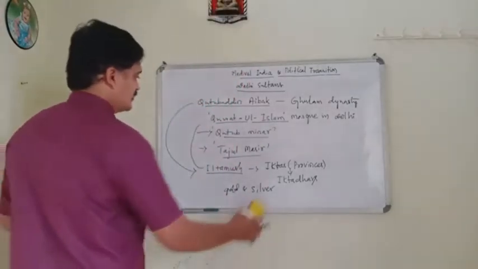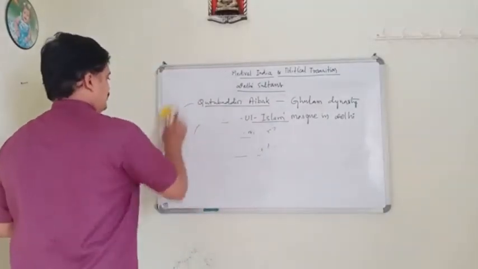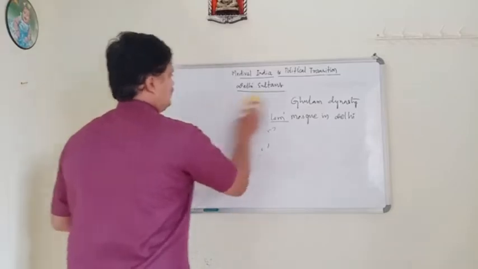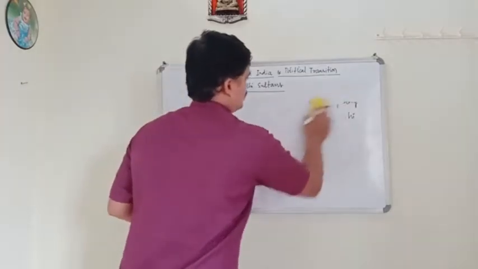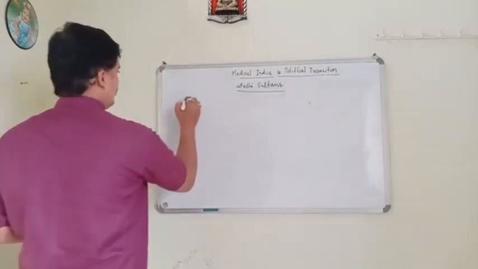Okay, then after Iltutmish, his daughter Razia Sultan.